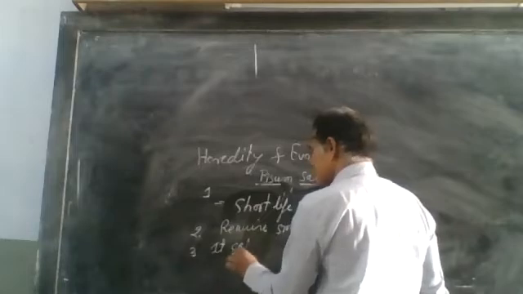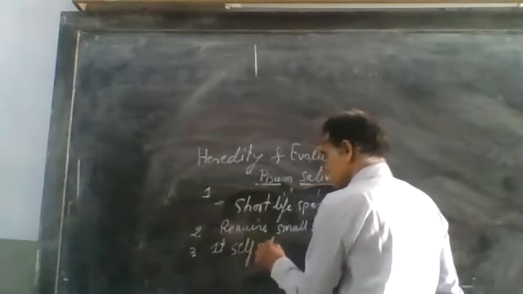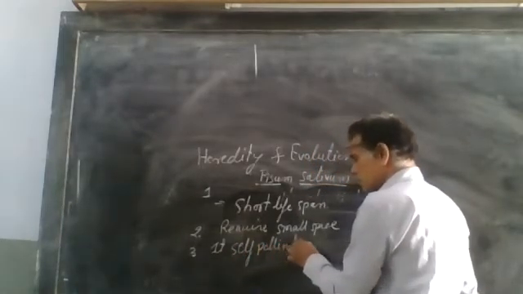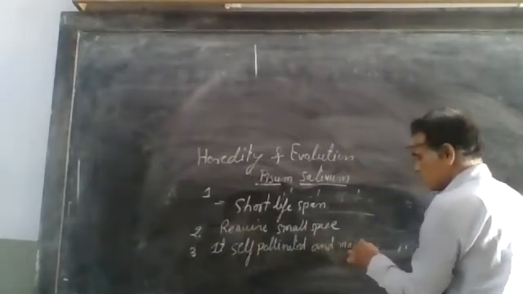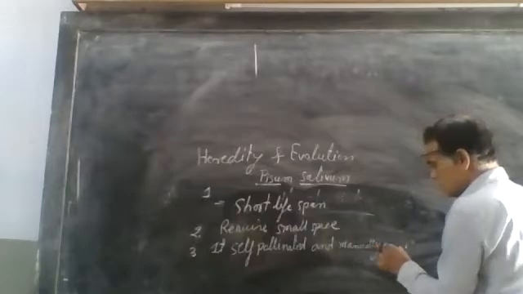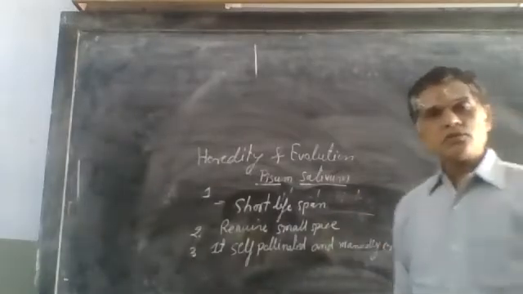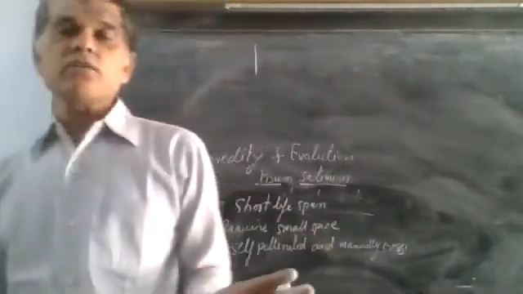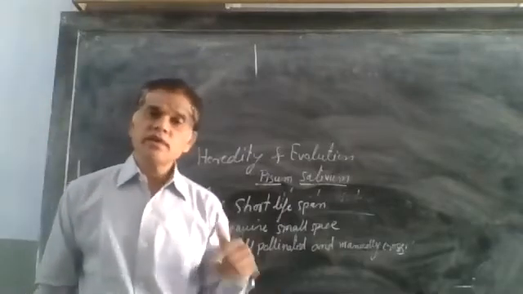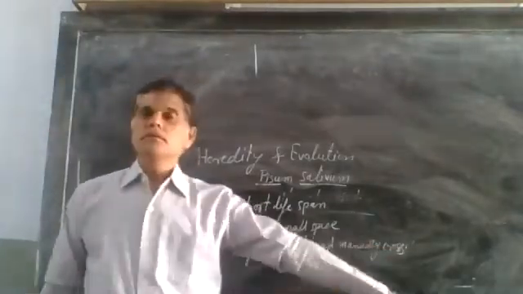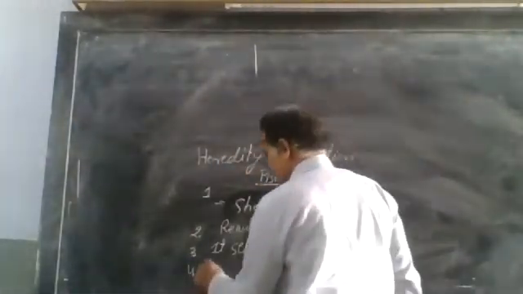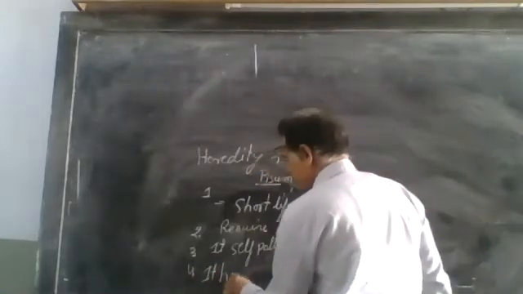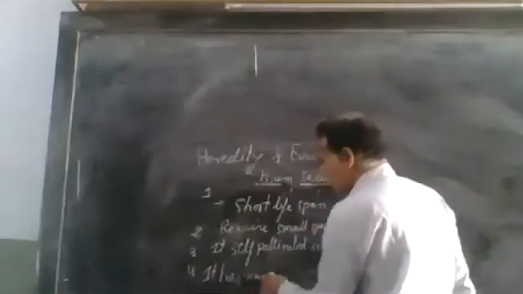self-pollinated and manually cross-pollinated. It means normally it is self-pollinated, not requiring cross-pollination, but we can also cross-pollinate these plants. And the last character is that it has many contrasting characters.